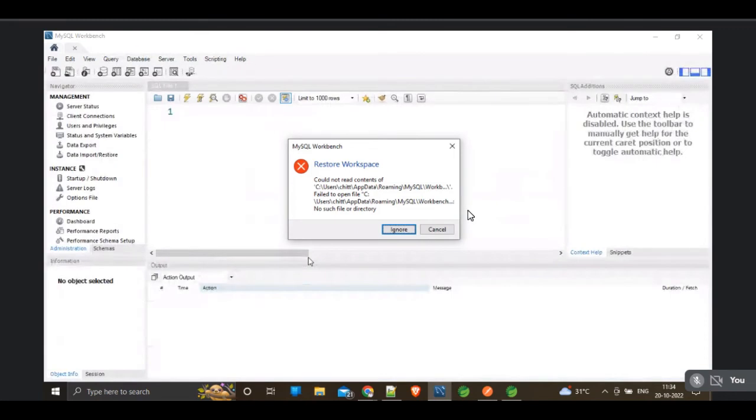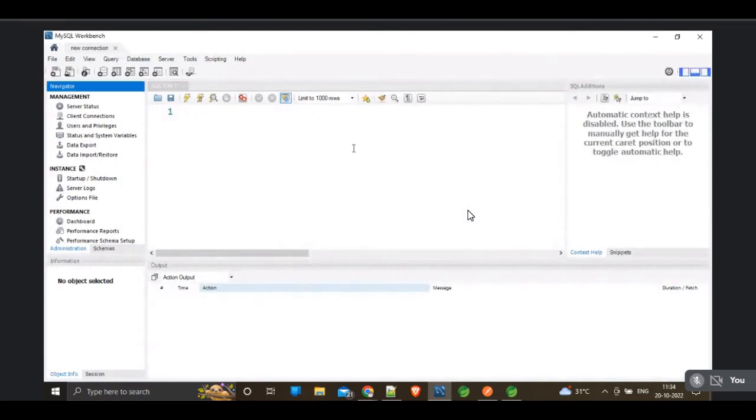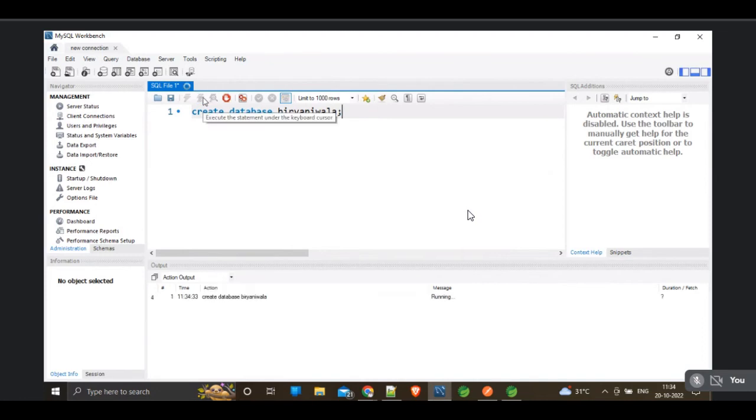Okay, this is our MySQL Workbench. Long time no see, MySQL Workbench. So here we have to create one new database. Create database biryani wala. Okay, and let's see whether the database is available or not. Show databases.